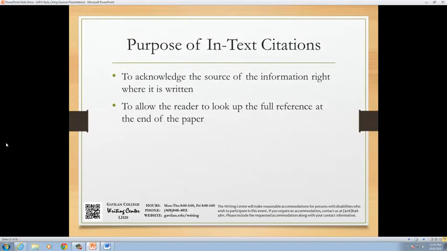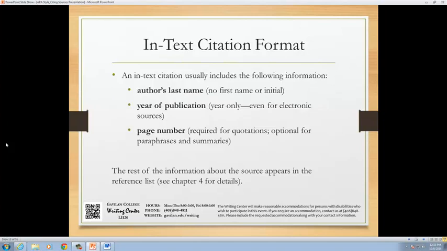You can pause this presentation now and print the worksheet from our website so you can follow along. We use in-text citation to give credit to the author for their original information and to allow the reader to look up the source in the list of references. An in-text citation usually includes the author's last name, the year of publication, and the page number. The page number is required for quotations, but is optional for paraphrases and summaries. The rest of the information about the source does not appear in the body of your paper, but rather appears in the references list, discussed in Section 4.